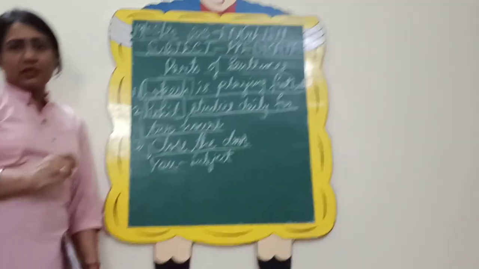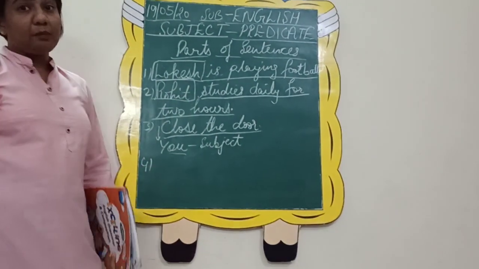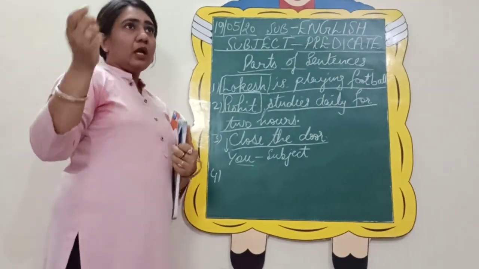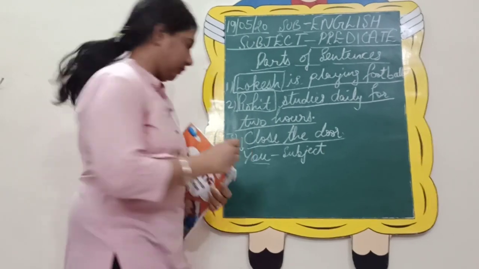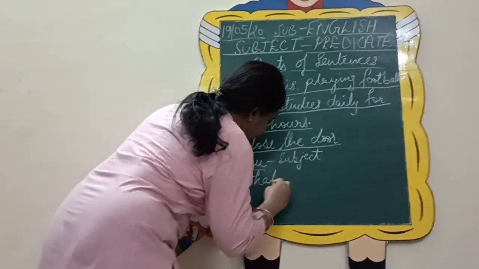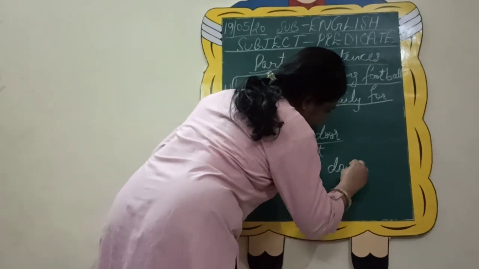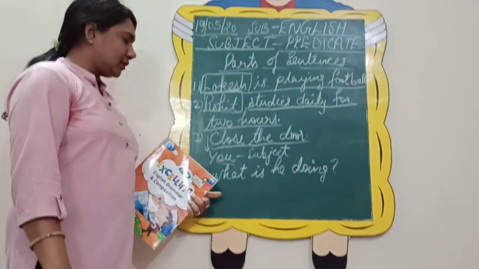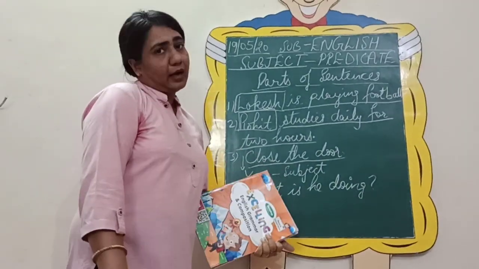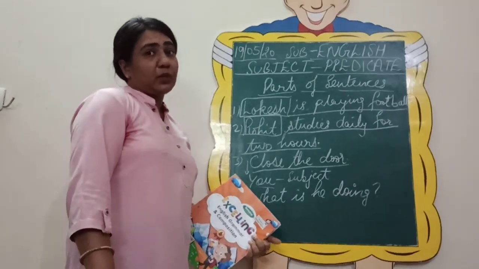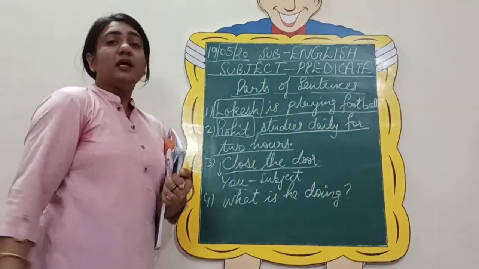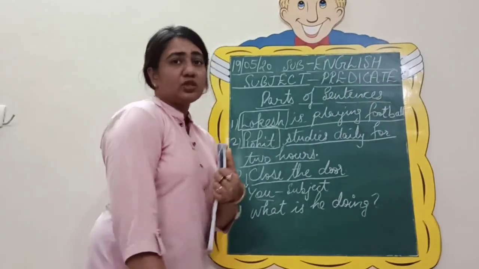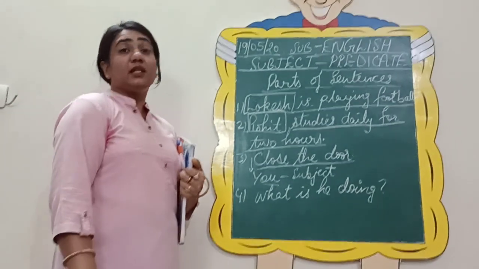Now what about interrogative sentences? Let us see how to find subject and predicate in interrogative sentences. Okay, just give me one example. If I say, what is he doing? We all know that it is an interrogative sentence. I have told you that there is always a noun or a pronoun, and that is your subject, and your sentence starts always with a noun or pronoun, as is the case with assertive sentences. But in interrogative sentences it is not so. So how will you find your subject in these types of sentences?